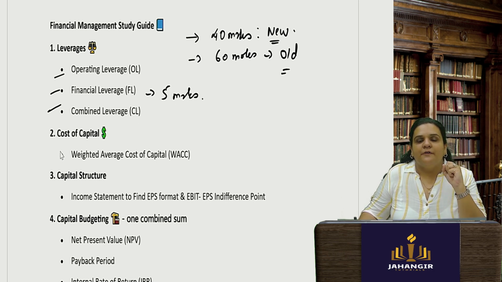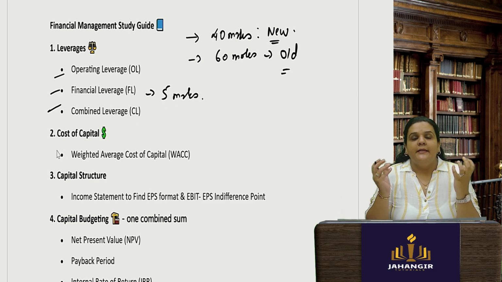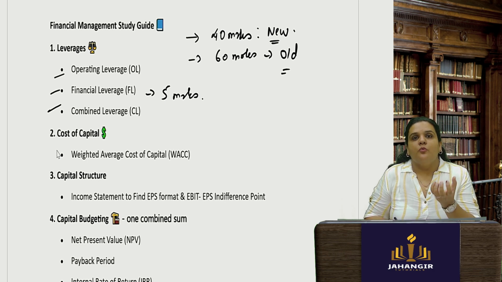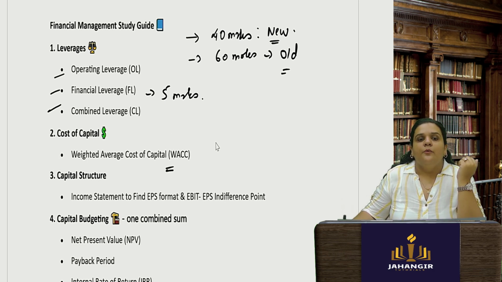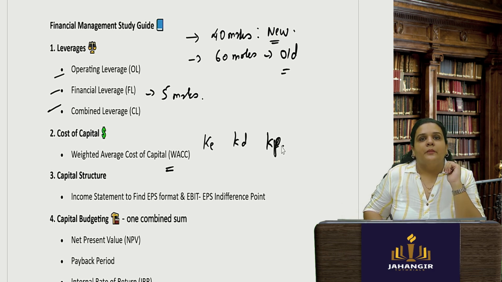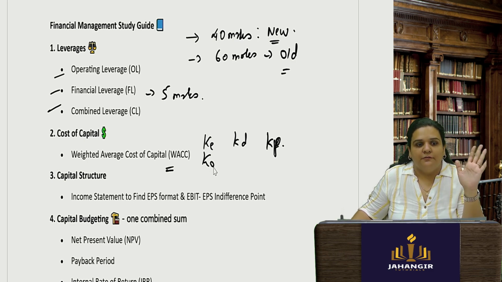And then cost of capital: solve a combined sum which talks about the weighted average cost of capital, wherein you learn about cost of equity, how to find the cost of debentures, and how to find the cost of preference shares. So overall, for cost of capital, there is one combined sum you can sit and solve.